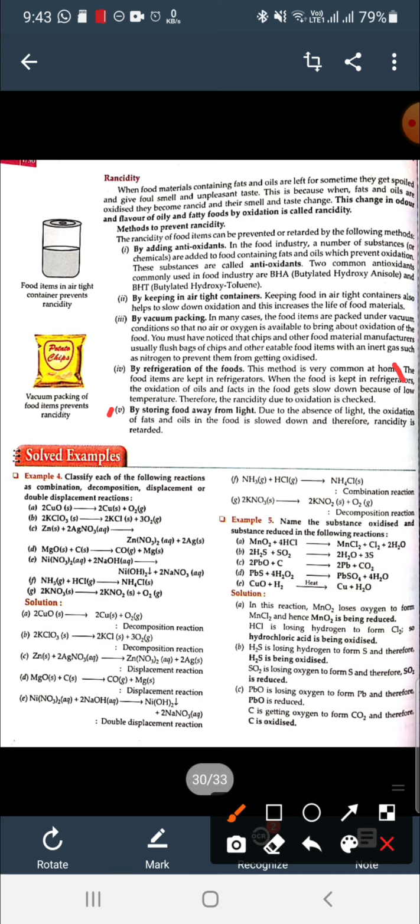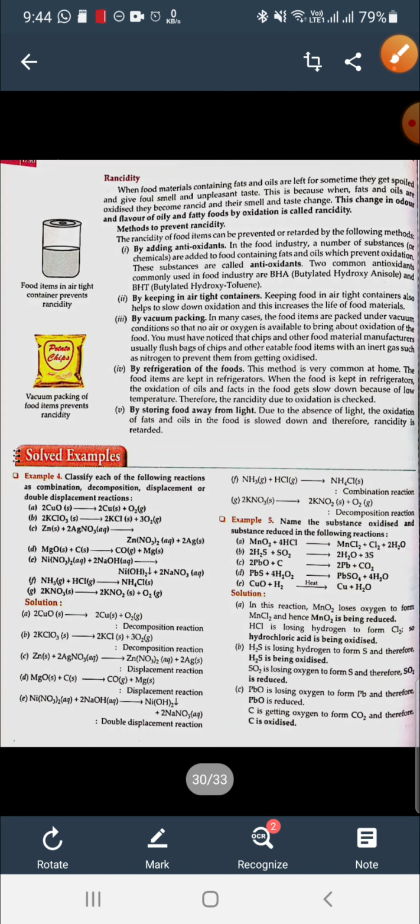Due to the absence of light, the oxidation of fats and oil in the food is slowed down and therefore rancidity is retarded. So by keeping the food away from light, we can keep it good for some more time. So this is all for today, the last topic of the lecture and of the first chapter. Your chapter is complete now.